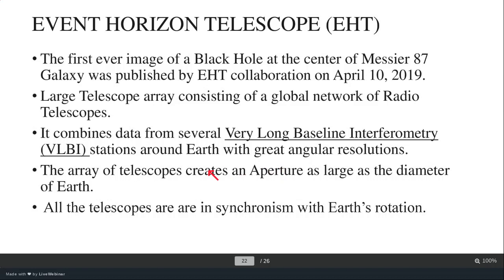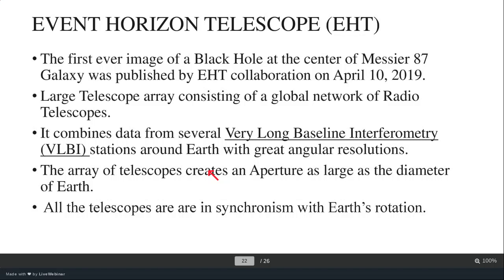Now, in order to observe black holes, you don't use optical telescopes because you don't really see them that easily. So, in order to spot a black hole, you need to go for radio telescopes, because radio waves, as we know, have the longest wavelength. So they have the potential to travel large distances. So we use a network of telescopes on the planet Earth, and we try and synchronize them to get a high resolution image of the black hole.